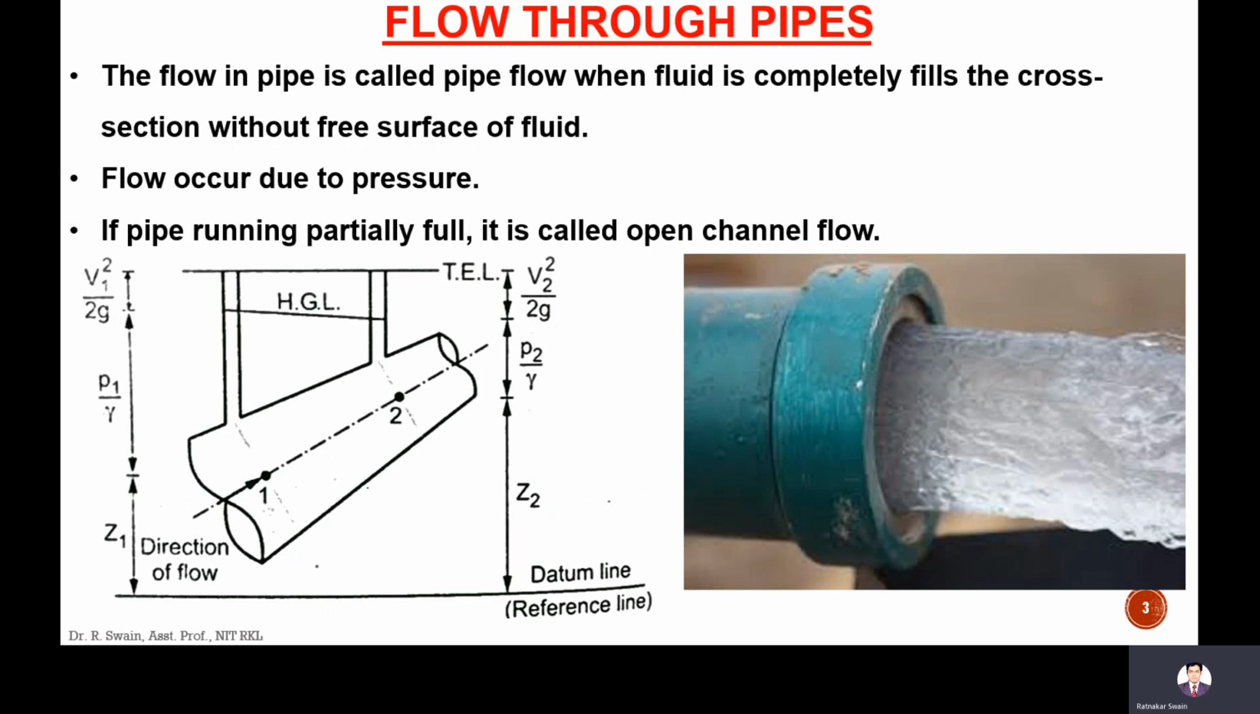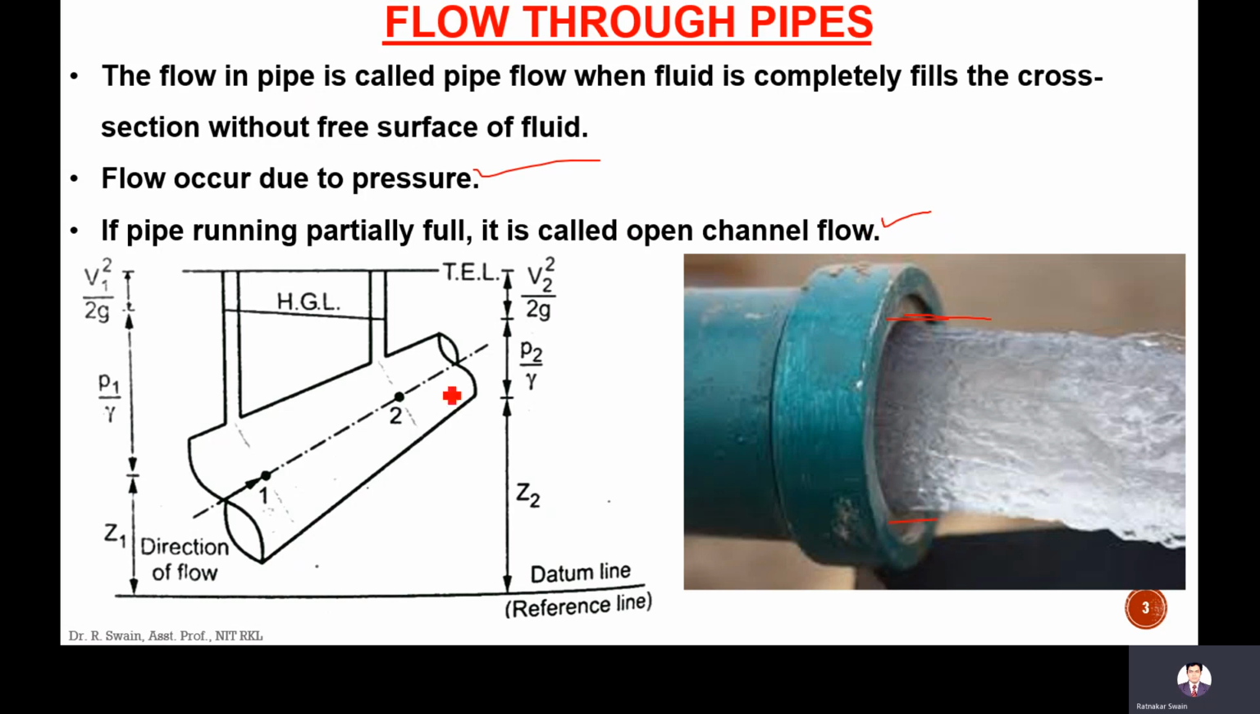So first, what is flow through pipes? The flow in a pipe is called pipe flow when the fluid completely fills the cross section without a free surface. Means the fluid must be like this in this picture. The fluid must fully fill the cross section, then we can say it is a pipe flow, and the flow occurs due to pressure. If it is partially filled, then it is open channel flow, where pressure is atmospheric.